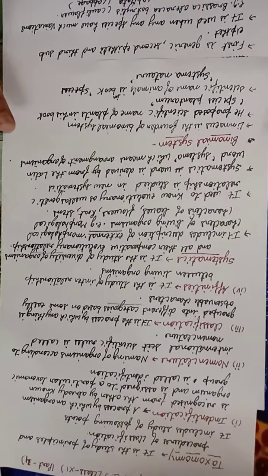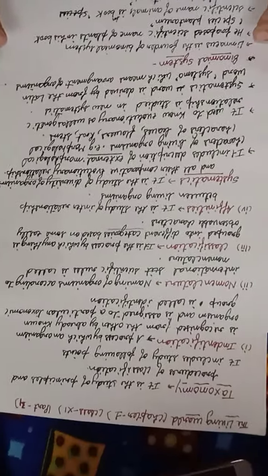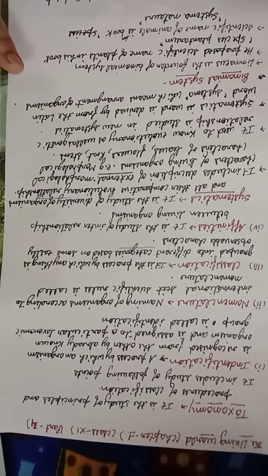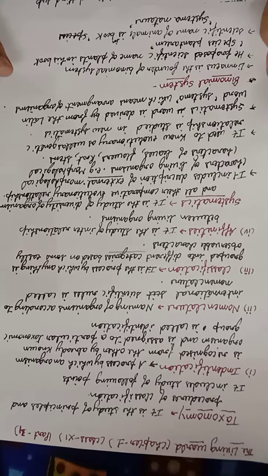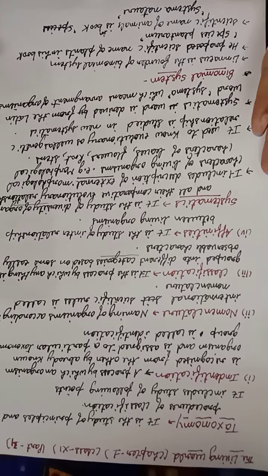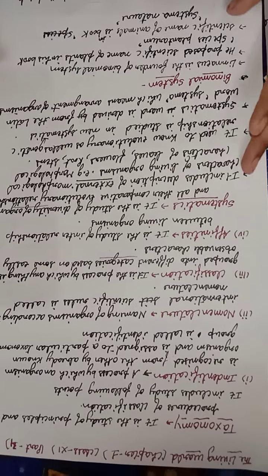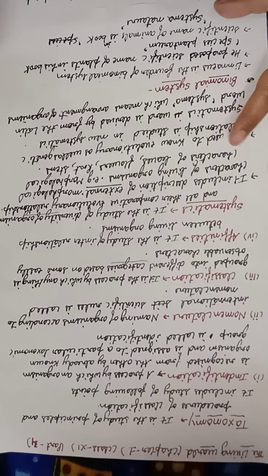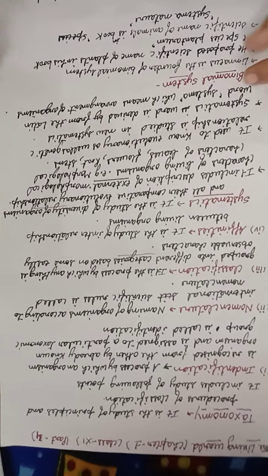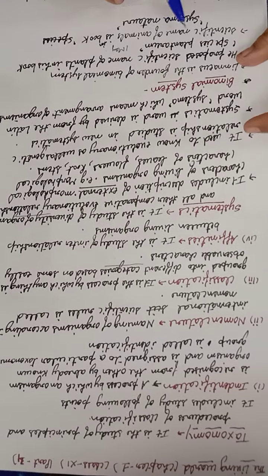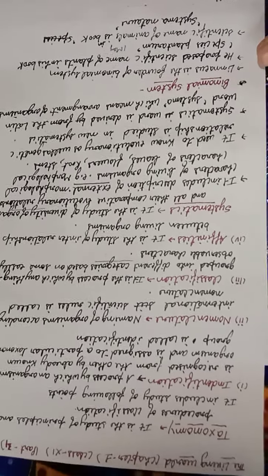Now we have the important system of classification, that is called the binomial system. Bi means two, nomial means naming, so the naming of the organism with two names is called the binomial system. Who was the founder of this system? Linnaeus was the founder of this system, and he proposed a scientific naming of the plants in his book Species Plantarum, which was printed on the 1st May. Make it very clear, in that book he only classified the plants, not the animals.